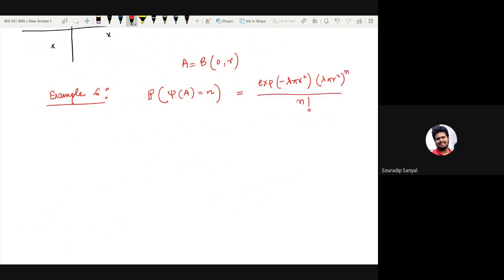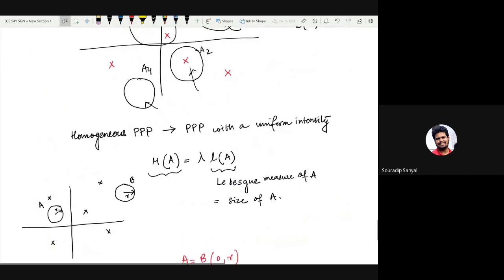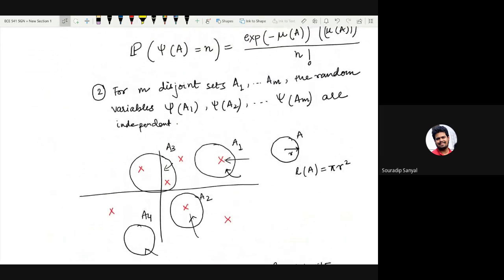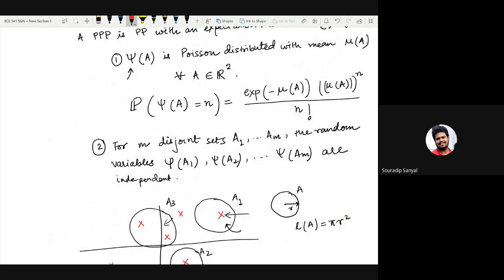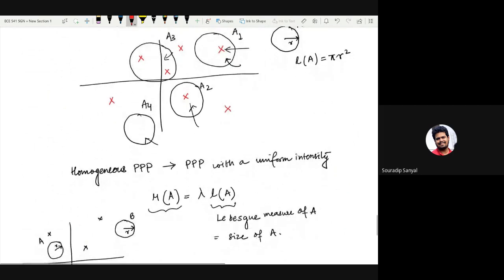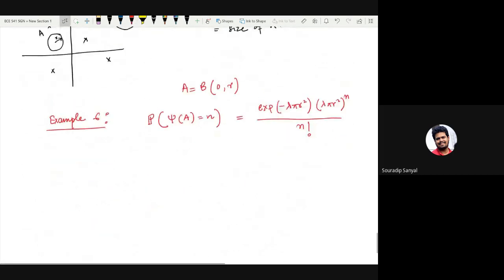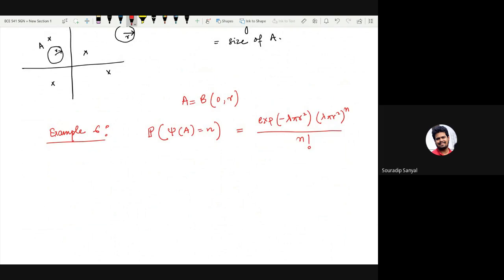So this is simply coming from the first definition of a Poisson point process, which means the number of points falling inside of a set A is simply e to the power minus the mean number of points there, mean number of points to the power n by n factorial. It's simply the Poisson distribution. Now we saw how this mean number of points is simply lambda times the size of A. So that's how we got to this lambda times pi r square. I hope this part is clear.